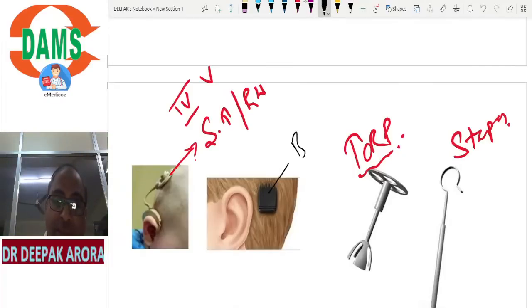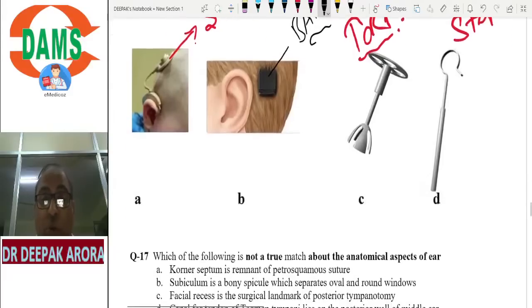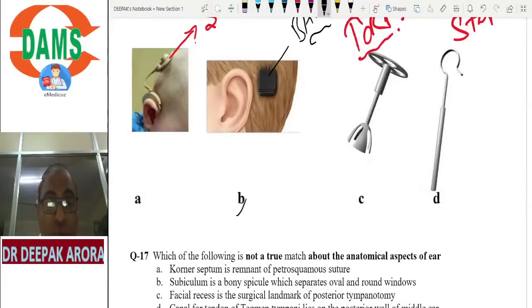BAHA, bone anchored hearing aid. The right answer will be bone anchored hearing aid. One of the students is asking what is the importance of 1 year. The importance of 1 year is the contraindication: below 1 year we should not use cochlear implant or brainstem implant because of complications. And the importance of 6 months: by the age of 6 months we have to treat the child to avoid maldevelopment of language. So the answer will be option B.